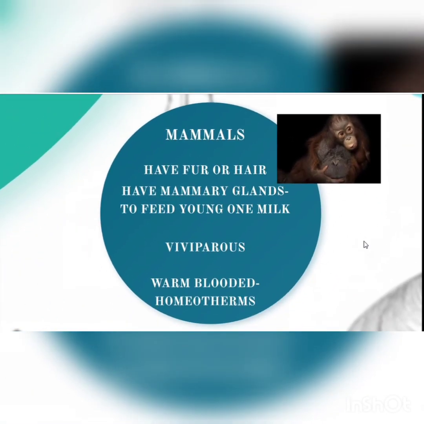And finally, the mammals. The features include they have fur or hair on their body to cover their body especially. They have mammary glands, and that's the name mammal. They have mammary glands to feed young ones with milk. They are viviparous, meaning they give birth to young ones that look similar to the parent. They do not lay eggs, but there are a few exceptions in mammals. We want you to research on that. There are egg-laying mammals, and there are mammals who have scaly skin. So please research on that. And mammals are warm-blooded. They are homeotherms. They can adjust their body temperature with respect to the surrounding.